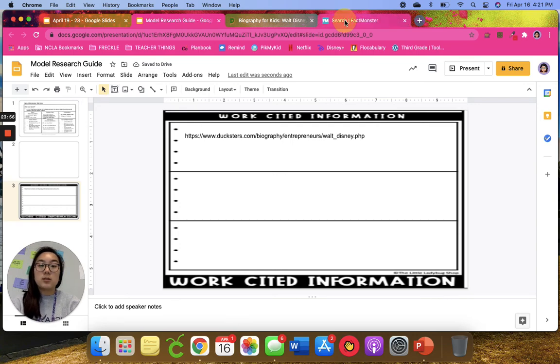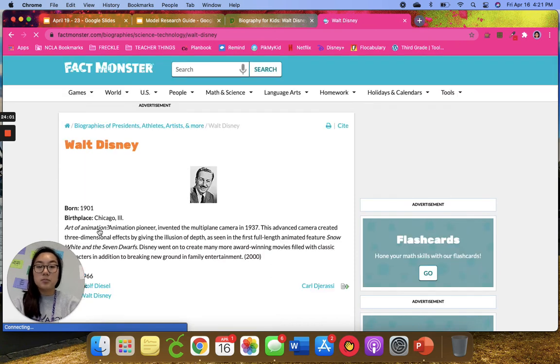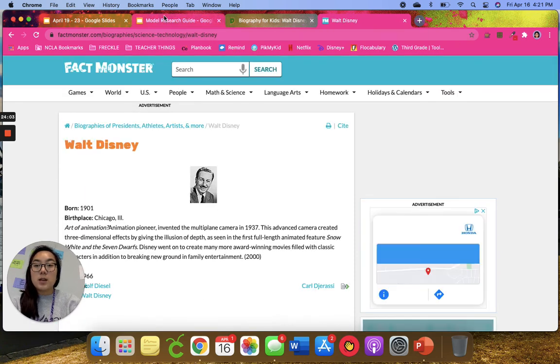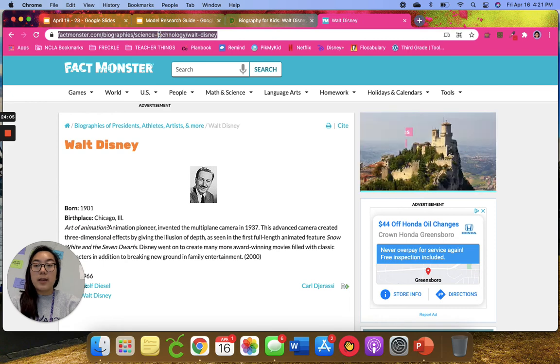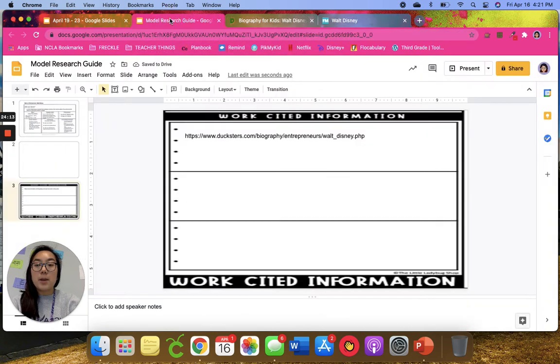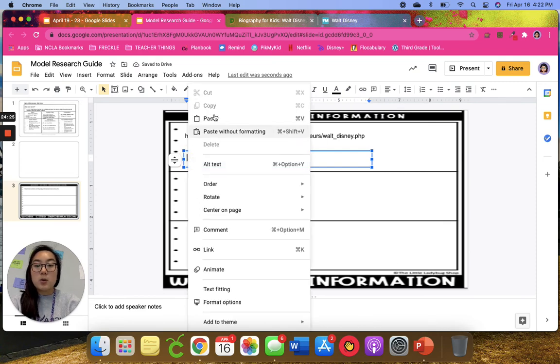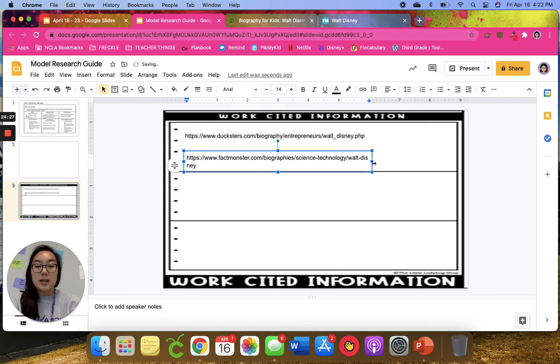And I also need to cite this source, which I used this second link. So again, I'm going to do the same thing. I'm going to click and highlight my website, right click on my mouse, and hit copy. And then I'm going to come back over here and add a new text box and just insert this new text box. And then in this text box, I'm going to right click and hit paste. And again, there is my works cited.